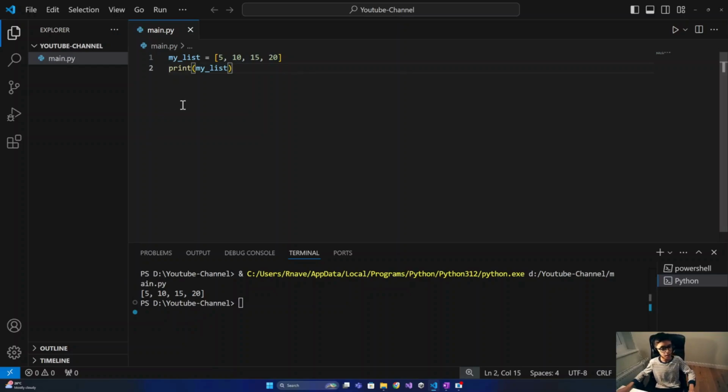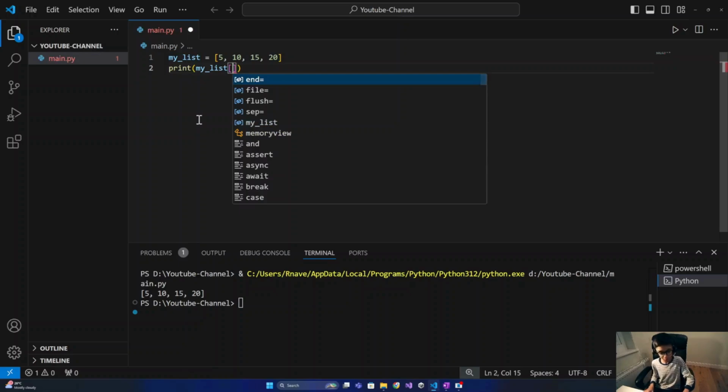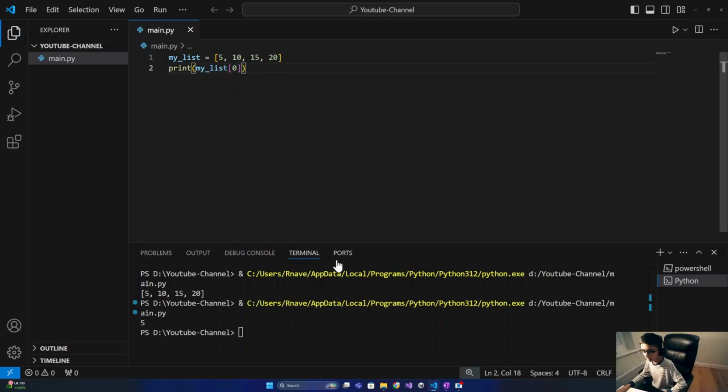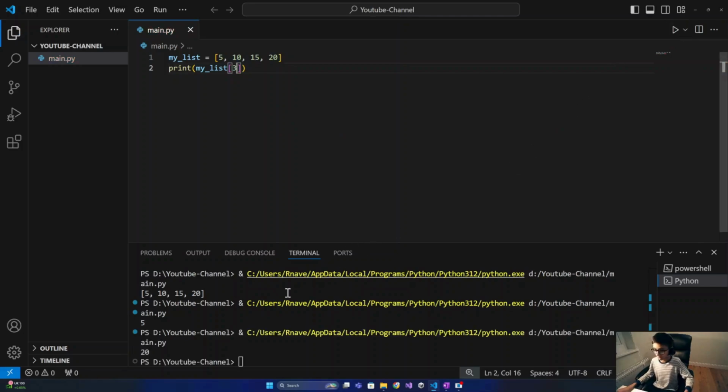Next, let me show you how to access items in the list. Seeing as Python uses a zero-based indexing system, as I've said previously, if I do 0 here, as 5 is position index 0, and I run this, it'll just give me 5. If you can guess what will happen if I put in 3, you will see I get 20 in here.